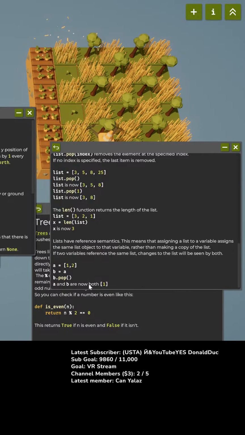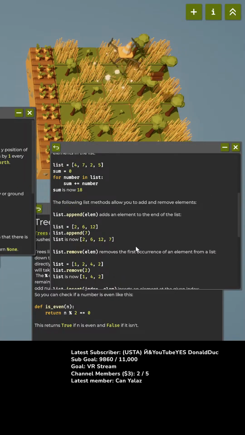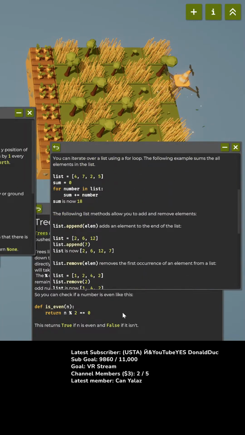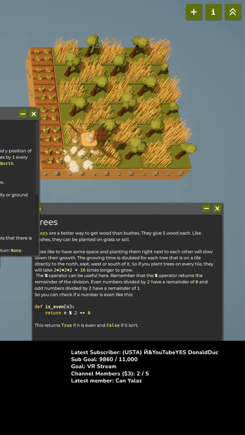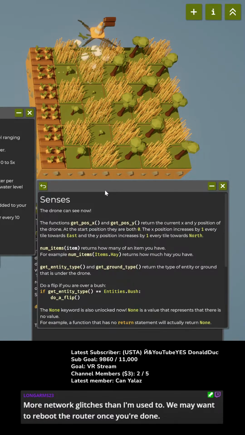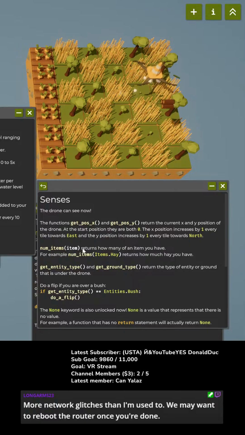A and B are now both 1. Okay, got it. I understand. Okay, so that is list, and then senses. My drones can now see.